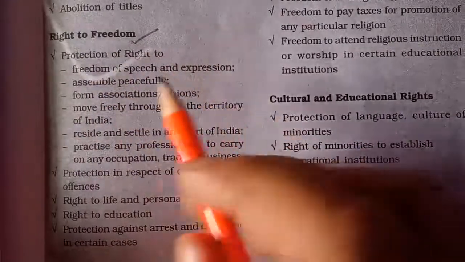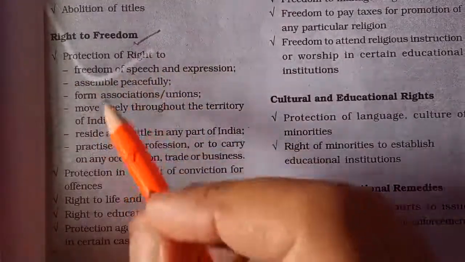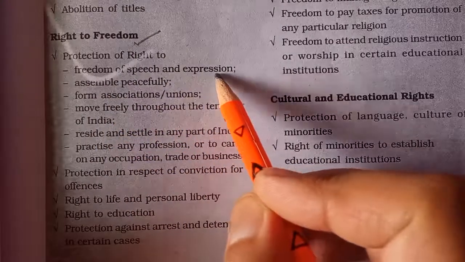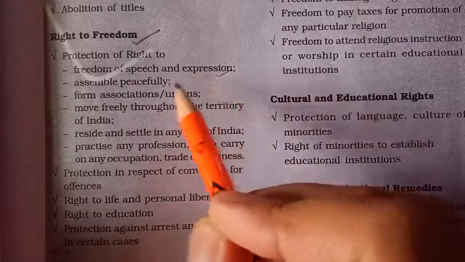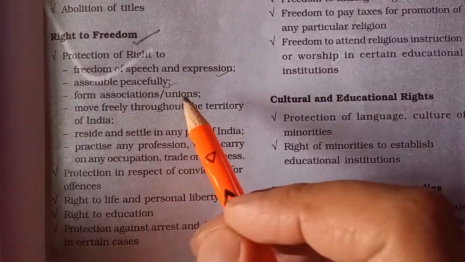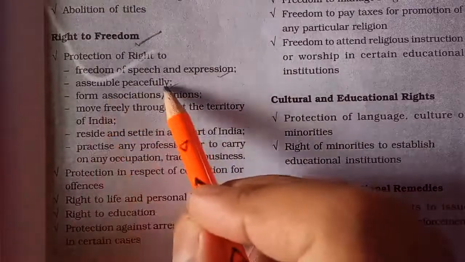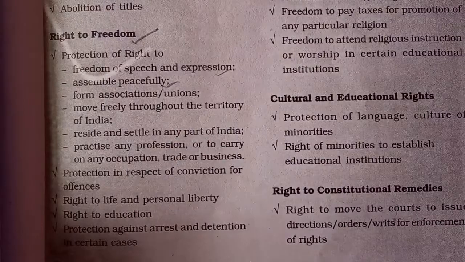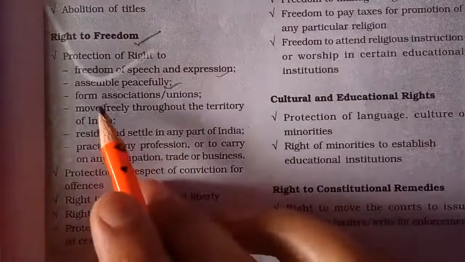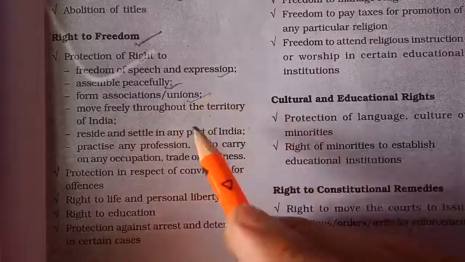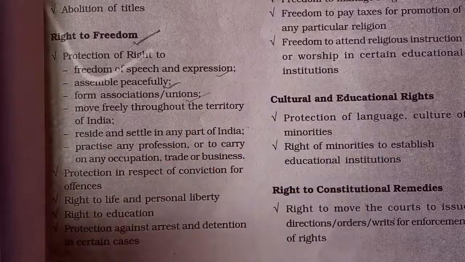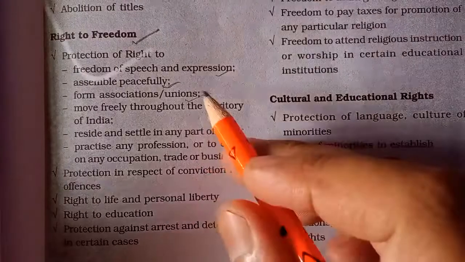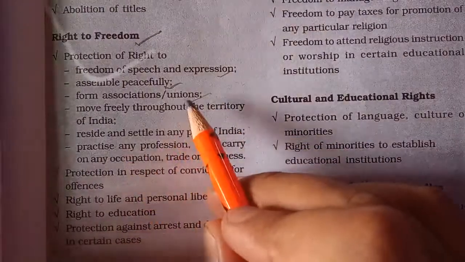In the first one, we have protection of right, like freedom of speech and expression. Everyone has a freedom of speech and expression, so we'll understand that with the help of examples. Assemble peacefully: every citizen in India has the right to assemble peacefully if they want to demonstrate regarding any injustice or any discrimination against them. Form associations: we also have the right to form associations and unions. Like the Kisan Union, we can see there is a Kisan Union in this protest, so we can form our unions. We have the freedom to form these.